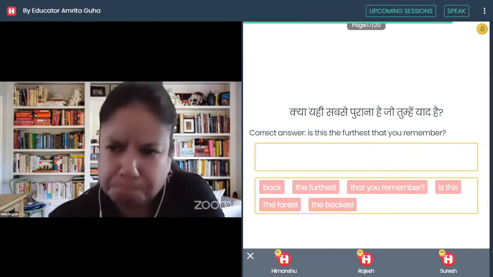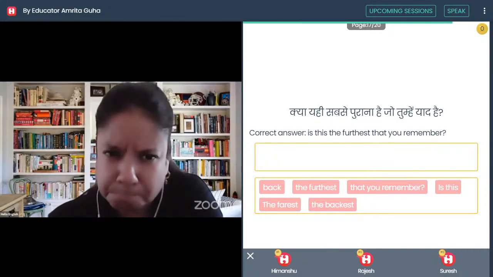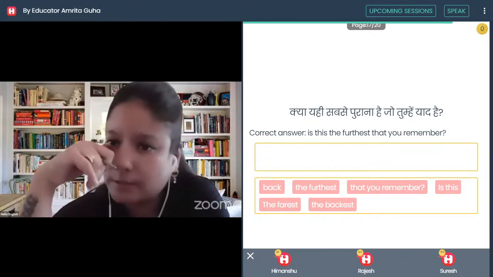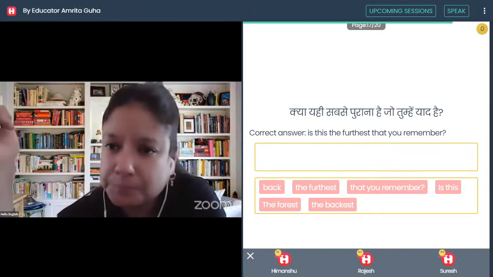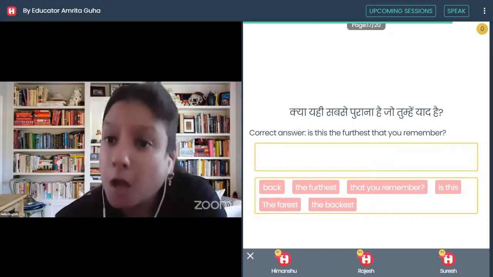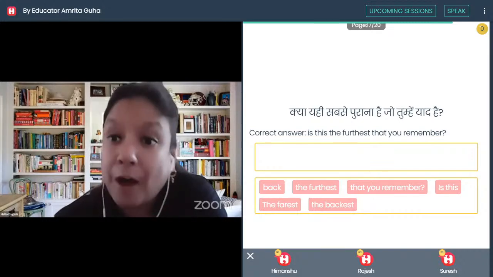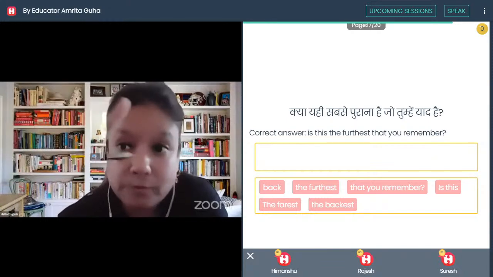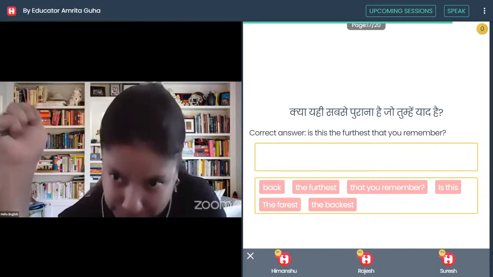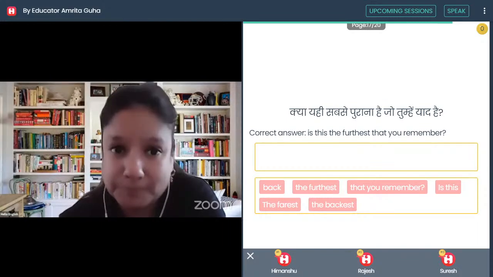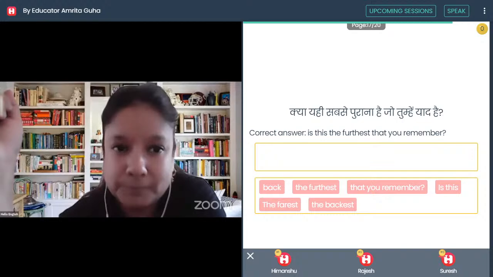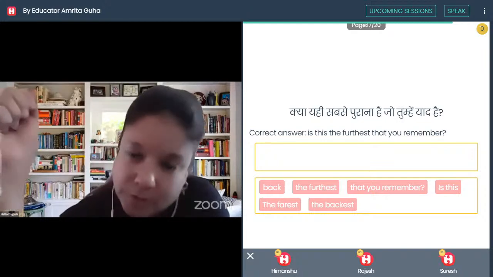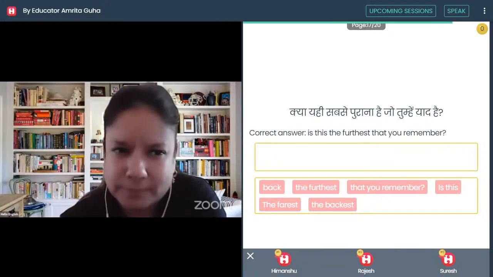Yesterday you told me that farthest is used for forest. There is nothing called forest. There is no word called forest. In addition to distance, either time or anything, we have to use the furthest. Farthest, not forest. Yes, ma'am. Farthest is used in distance. So farthest is used for distance, yes. But here is a different thing.